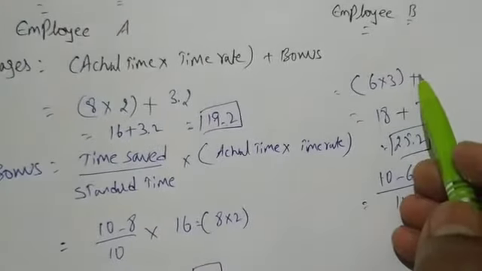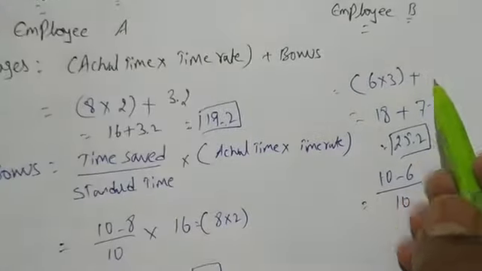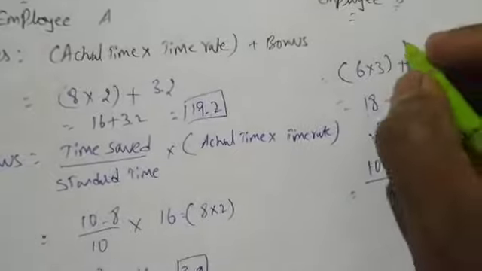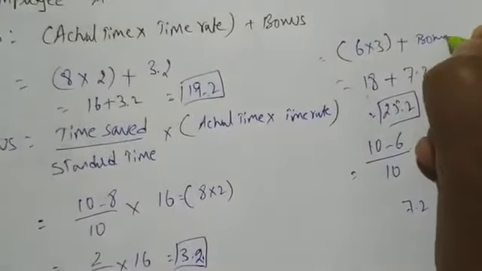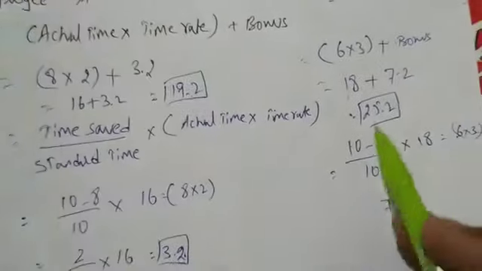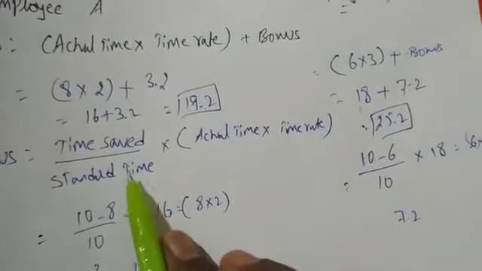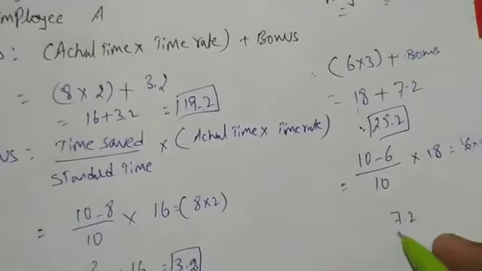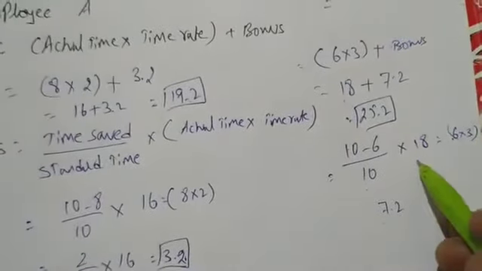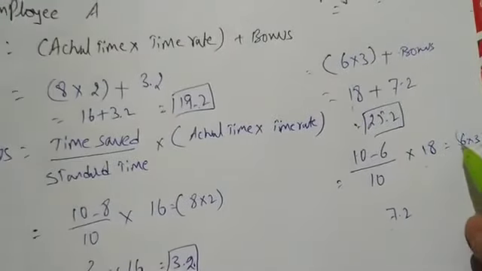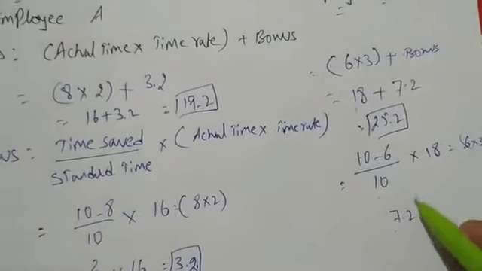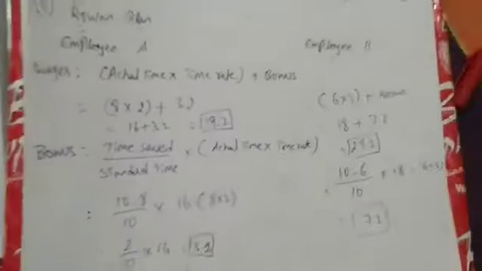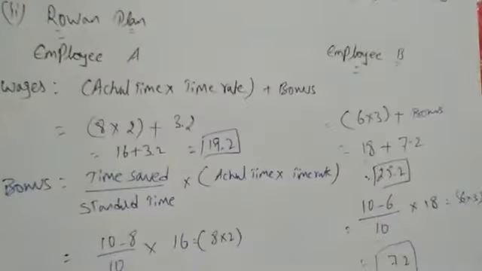So bonus I don't know, so I found out the bonus first. Okay. So 18 plus, let me write here bonus, otherwise you will get confused. Bonus is 7.2. The bonus formula is here. I have not written 10 minus 6 divided by 10 into 18. So 7.2 I am getting. You do all the calculation: 18, how am I getting it? 6 into 3. Actual time into time rate, I got multiplied, I got 7.2 as what? My wages under row 1 plan for employee B.